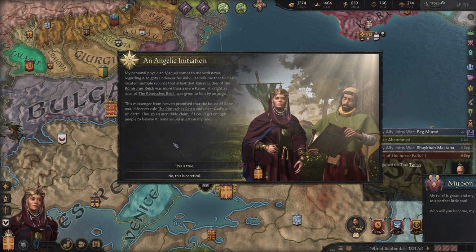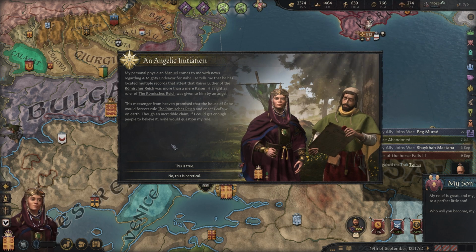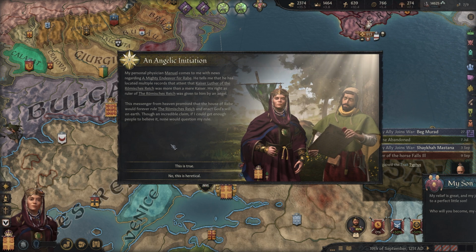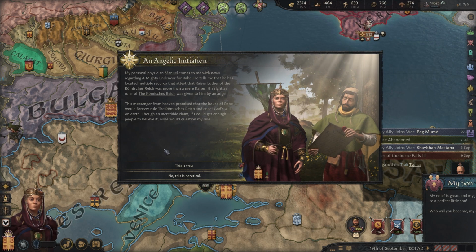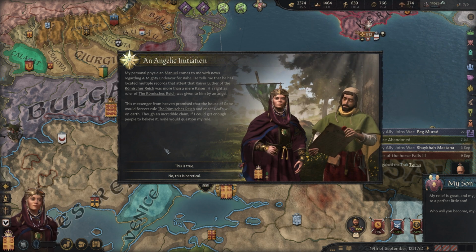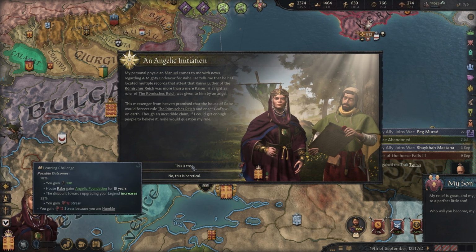My God. This messenger from heaven promised that the house of Rabe would forever rule the Roman Empire and enact God's will on earth through an incredible claim. Though an incredible claim, if I could get enough people to believe it, none would question my rule.